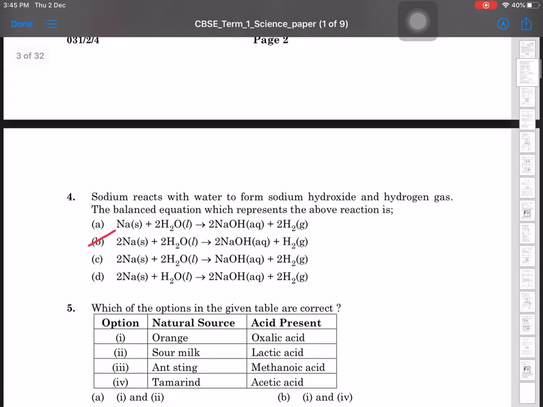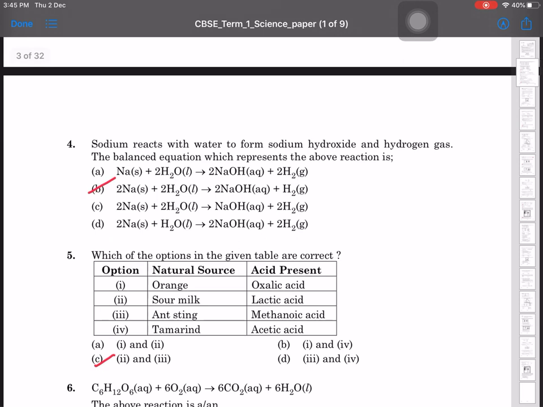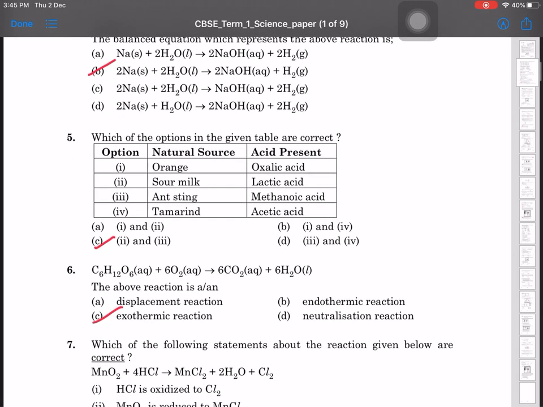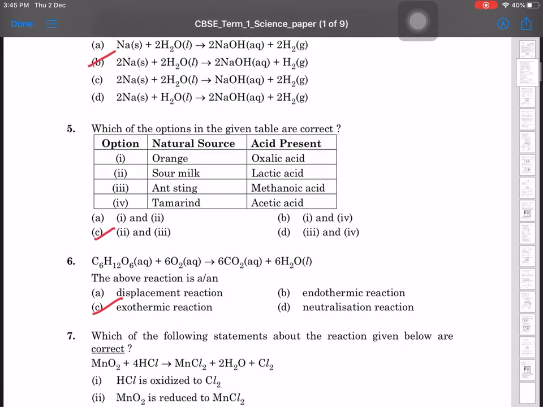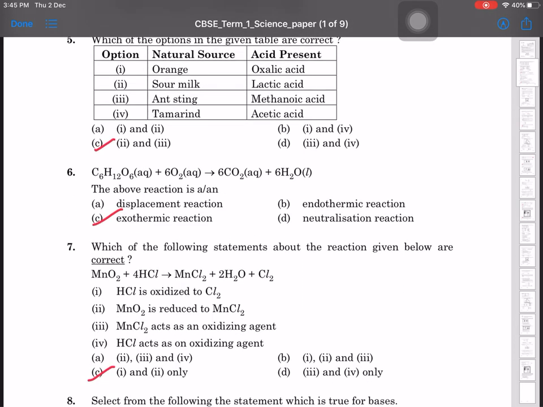Question number 4th. Sodium reacts with water to form sodium hydroxide and hydrogen gas. The balanced chemical equation you have to write. So option B, sodium plus H2O. 5th, which of the following options in the given table are correct? So 2 sour milk, lactic acid, and 3rd antacid methanoic acid. So C option. Then the glucose breakdown in presence of oxygen. It is an exothermic reaction. Energy is released.